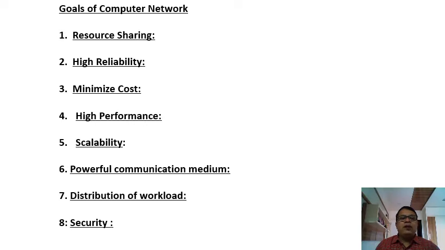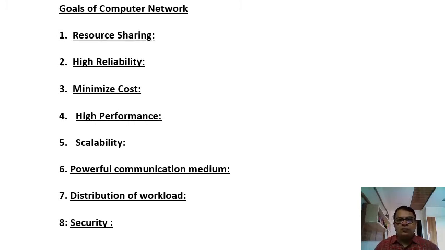I am just going to combine number 4 and number 7. We have a distribution of work. How can we have a distribution of work? Very simple. Again, I am going to the college admission system example. Five different windows are there, and for example, on the first window we have FY admission, on the second window SY, on the third window TY admission, and PG1 and PG2. In this way, if the admissions are distributed, it is the distribution of a workload.